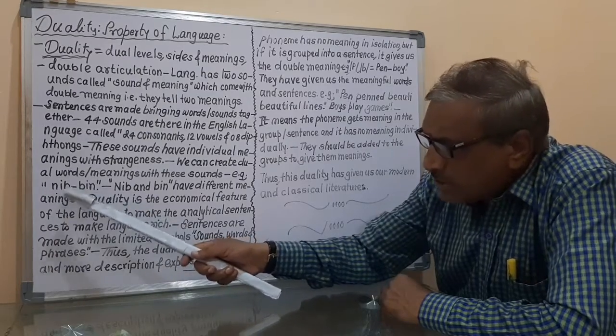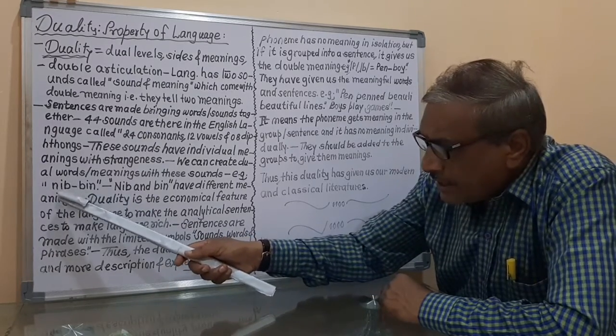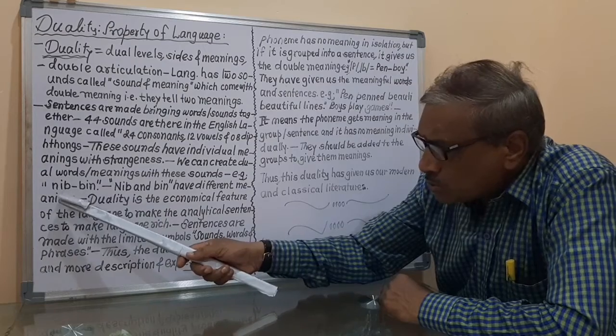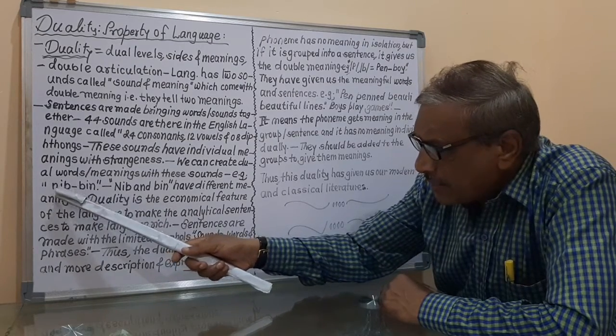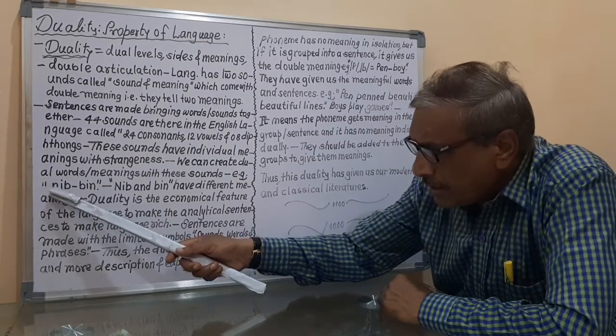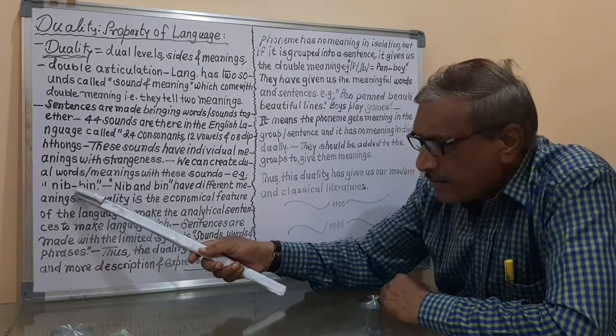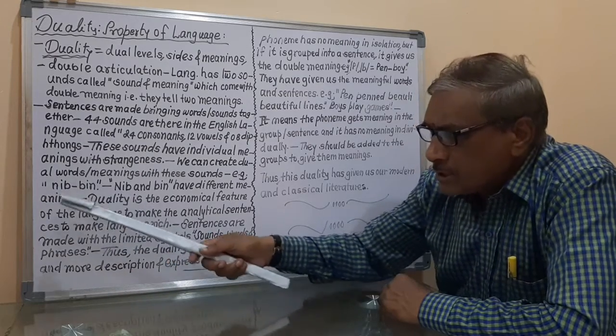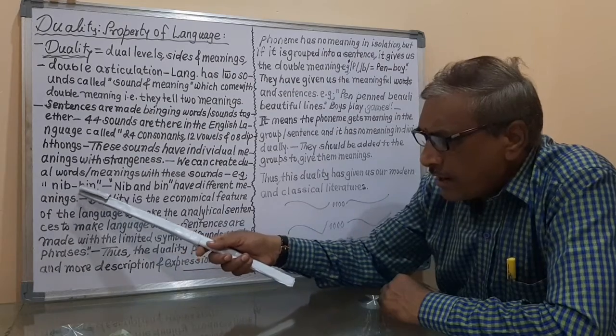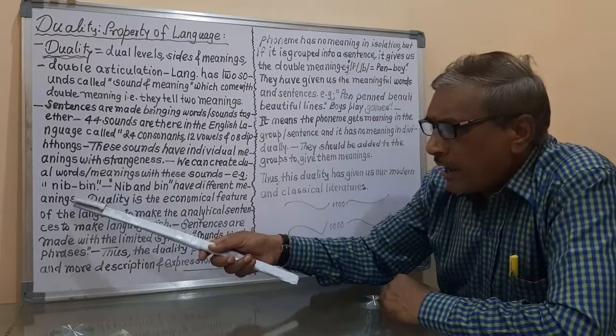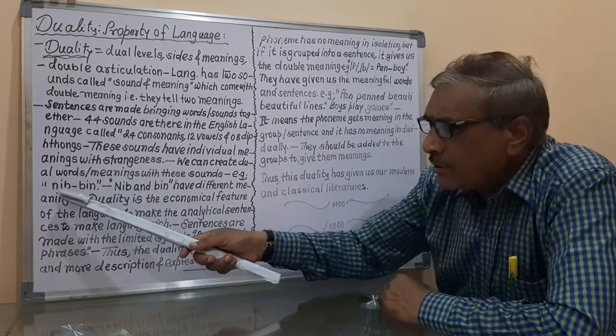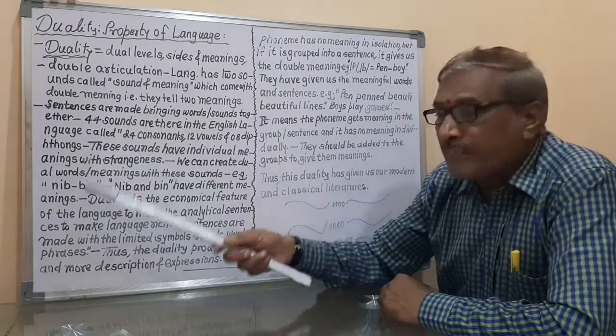So when we see that there are two sounds, and those two sounds are N means no sound, and B means B sound. So this N sound and this B sound have created here the two different meanings.